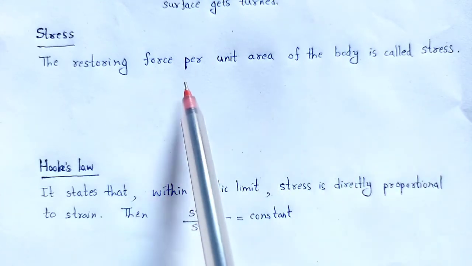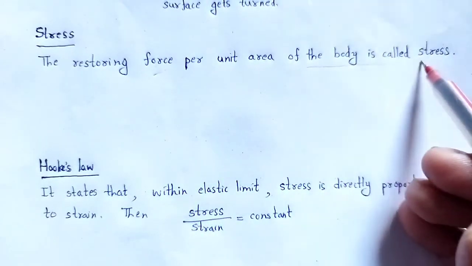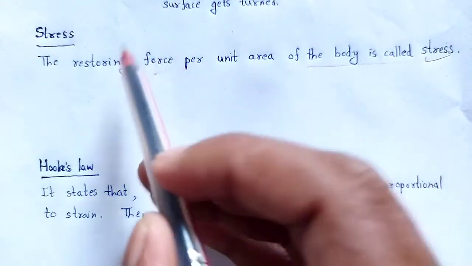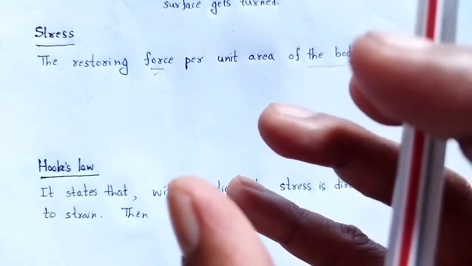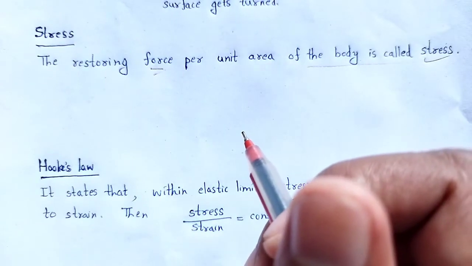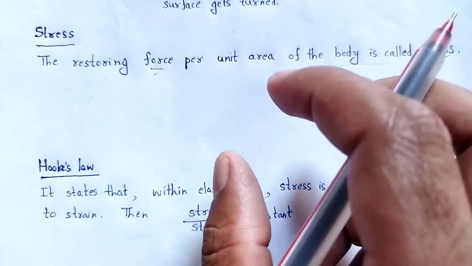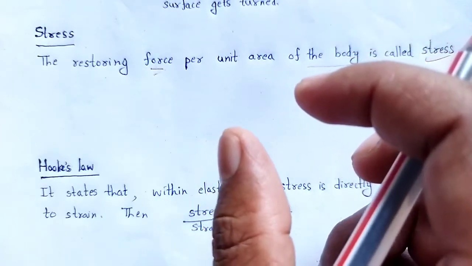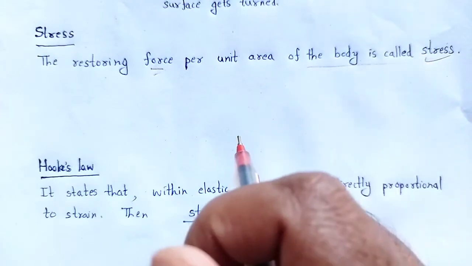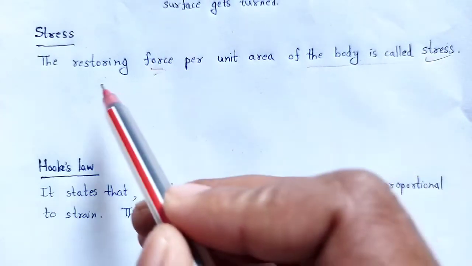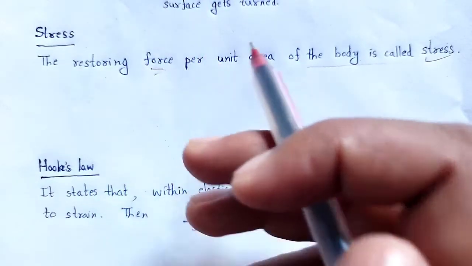So the restoring force per unit area of the body is called stress. But in the equilibrium state of the body, the internal restoring force is equal and opposite to the external force. So the stress can be measured by the external force per unit area.